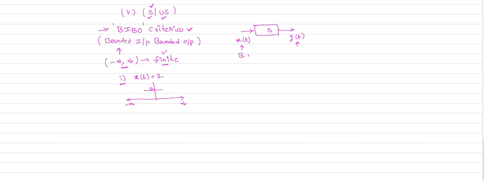If you give a bounded input and get a bounded output, that system is absolutely a stable system. If you provide a bounded input to a system, it will produce a bounded output, and that system is always a stable system. Otherwise, the system is unstable. When we give a bounded input to the system, if the system produces an unbounded output, that is an unstable system.